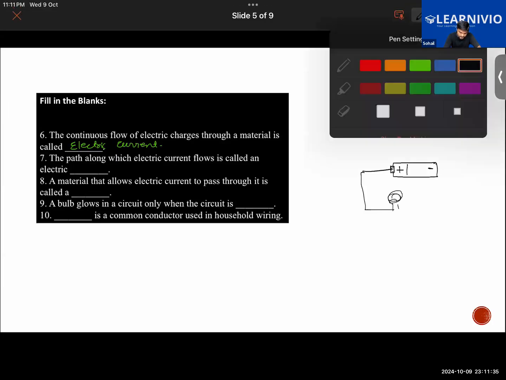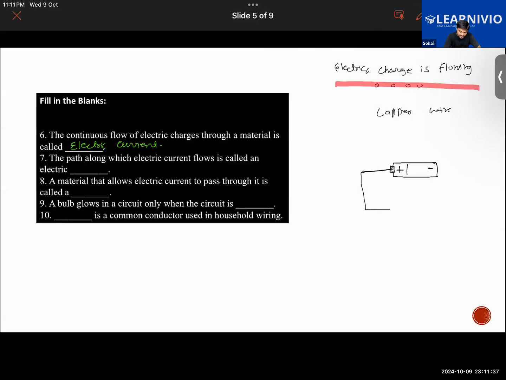Is it an electric circuit? Electric circuit. Okay, yes, that is an electric circuit. Well done. Next.